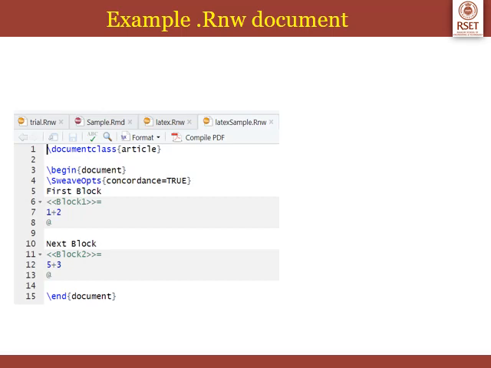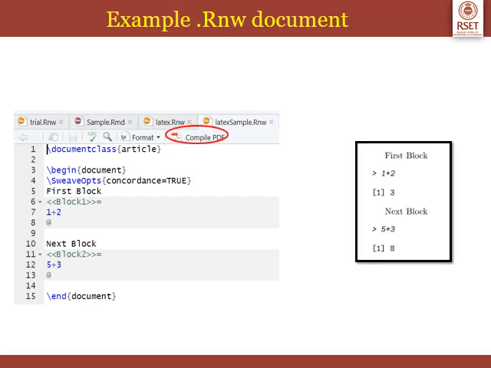Again I am starting another code chunk, block 2, equal to, I have written some code 5 plus 3 and I have written @ symbol. Then by line number 15, that part will already be there in all R and W documents. Now when I compile to PDF, this is my output PDF file.